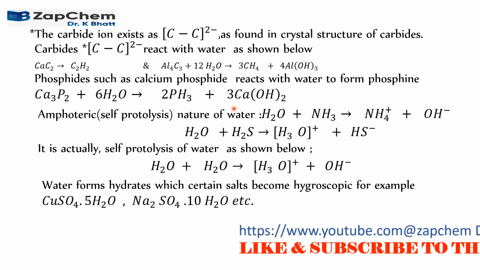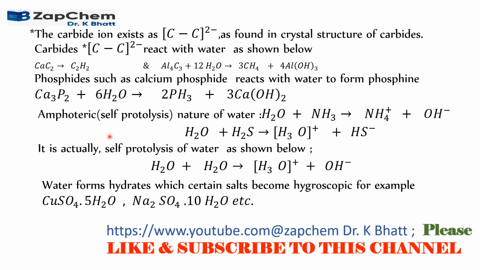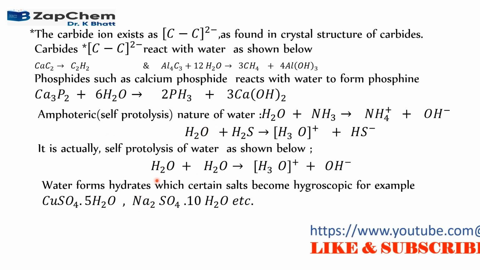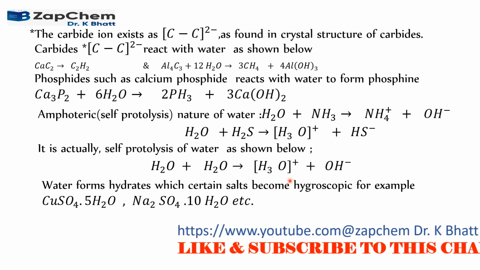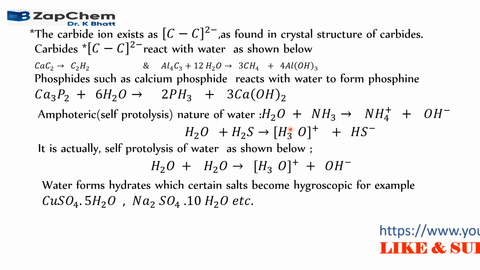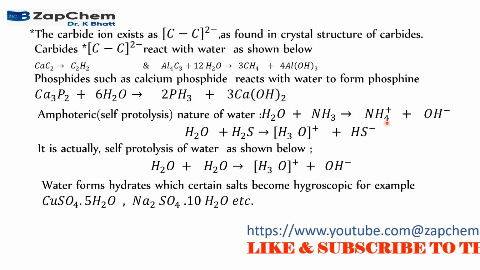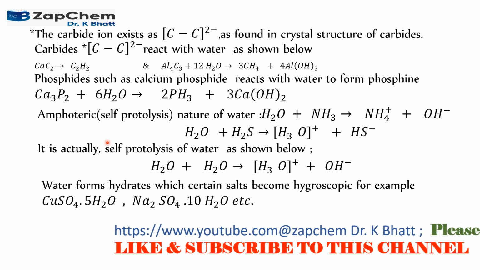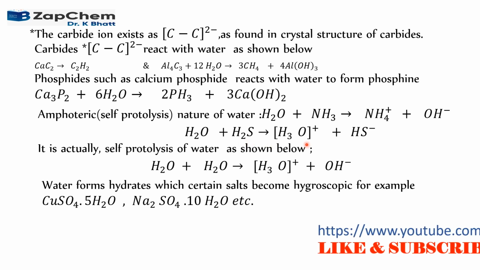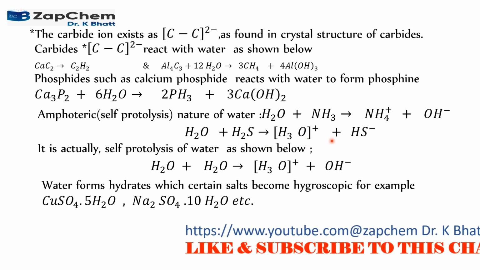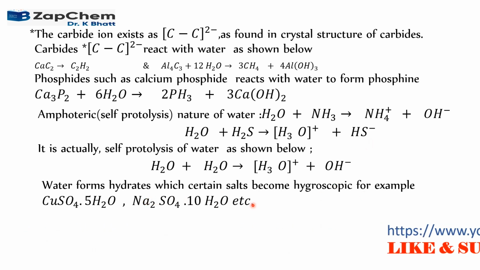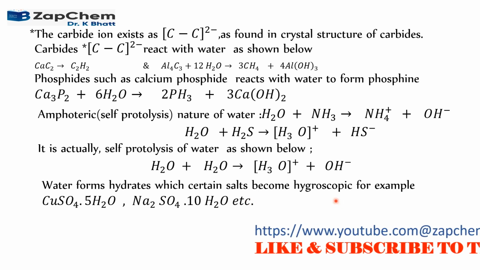Phosphides such as calcium phosphide react to form phosphine, and water shows self-protolysis. Self-protolysis means two molecules of water interact to form an acidic hydronium ion as well as the hydroxide ion. And this is seen when water reacts with ammonia to form ammonium ion and the hydroxide ion, and with H2S, the water reacts with hydrogen sulfide to form hydronium ion, which is acidic in nature, and hydrosulfide ion.